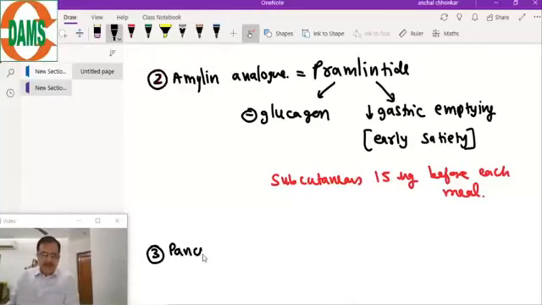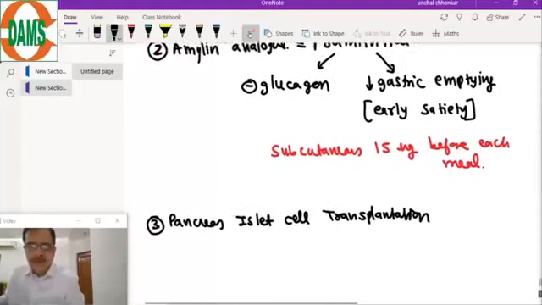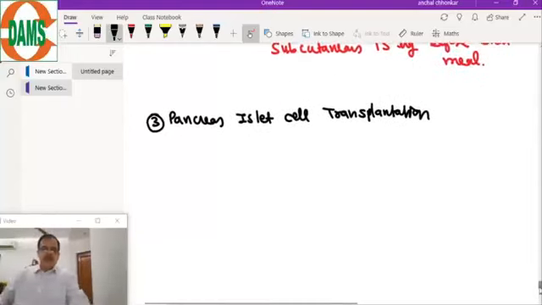Now the third treatment option for type 1 diabetes is pancreatic islet cell transplantation. So that can be a treatment option, especially in the end stages. But remember, patient will be taking the immunosuppressive agents.